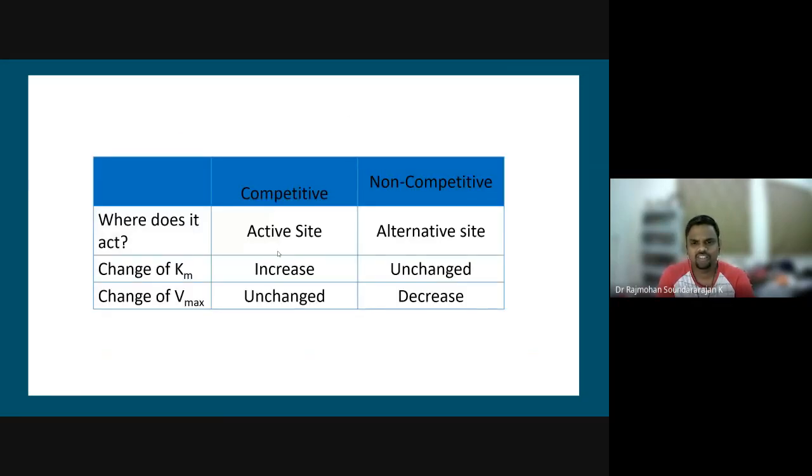So what is actually changing? As I said, when you derive the equation and plot the graph with the experimental values, we are going to appreciate this. But still, for a comparison between competitive and non-competitive inhibition, where it is actually acting: if the inhibitor goes and occupies the active site, it is competitive. If it is occupying an alternative site, it is non-competitive inhibition. We are talking about inhibitions.